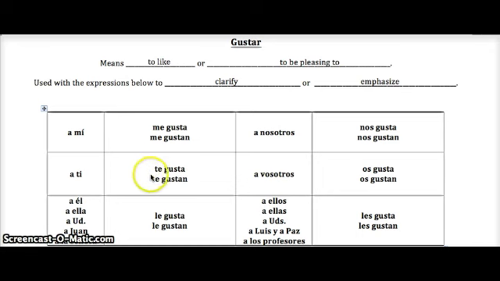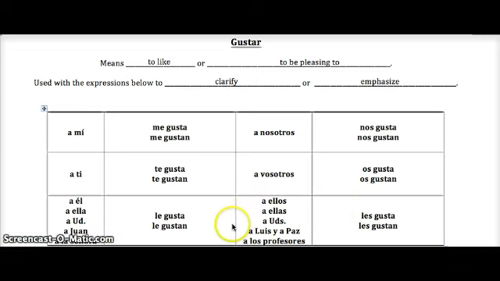Okay, down here we have te gusta or te gustan, le gusta or le gustan. Here you'll frequently need to use one of these expressions in order to clarify, because the le can refer to him, to her, to you formal, to somebody's name. We do need to clarify a lot by saying a and then whatever subject we're referring to. Up here we have a nosotros nos gusta or nos gustan, a vosotros os gusta or os gustan, and then les gusta and les gustan. Remember, once again, this is often one where you need to clarify.